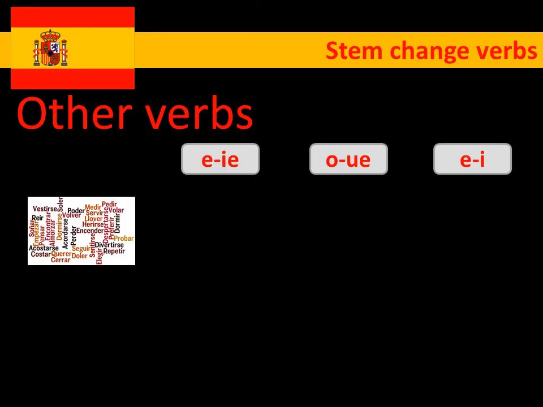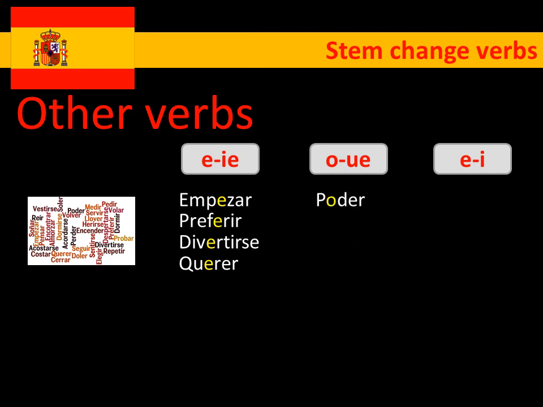Okay, and just looking at some other verbs now then. So as you can see, we've got E to IE, O to UE, and E to I. So empezar, to begin, is an example of an E to IE changer. Preferir, to prefer. Divertirse, to enjoy oneself. Querer, to want. So if you think of them, empiezo, I start. Prefiero, I prefer. Me divierto, I have fun. And quiero, I want.